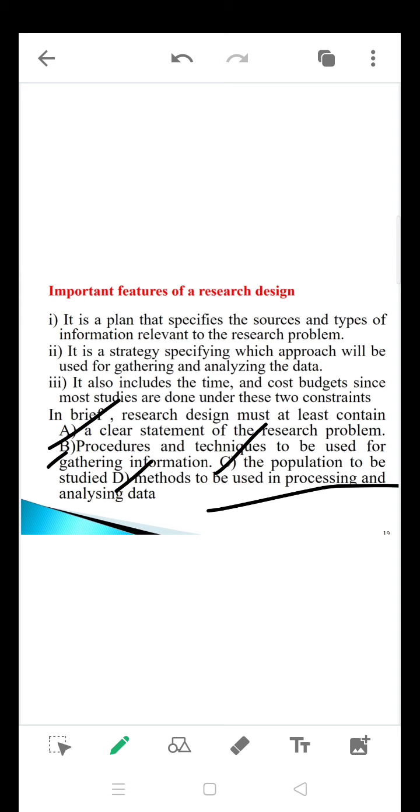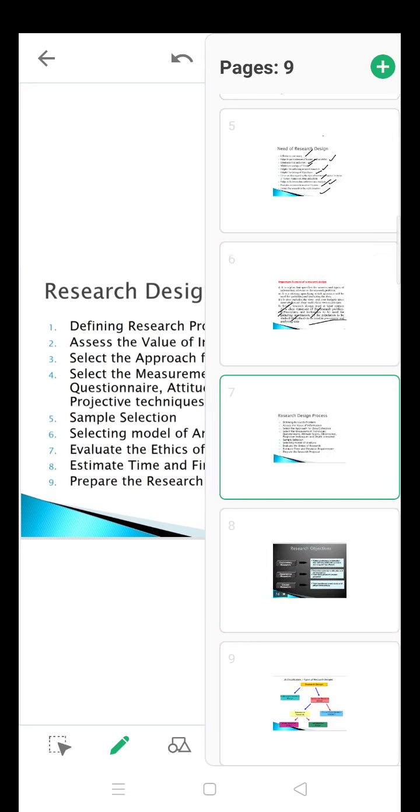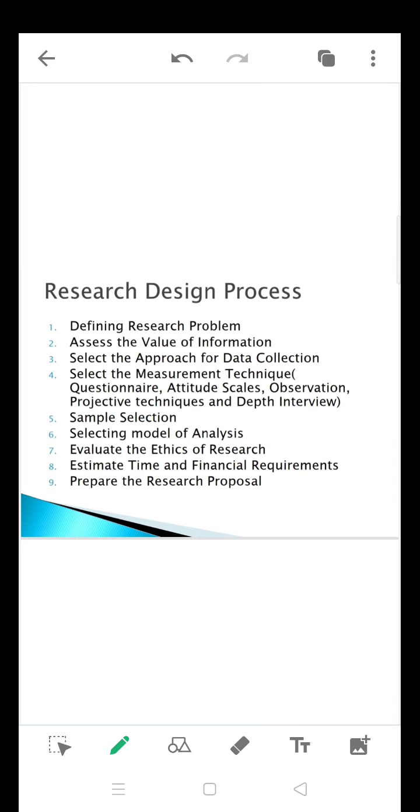These are all important features of the research design. One is clarity about your problem, procedures and techniques to be used for gathering the information, the population to be studied, and the process of analyzing your data. So these are some important features of a research design. And this is the research design process again.